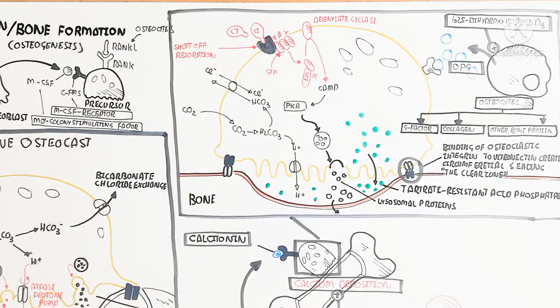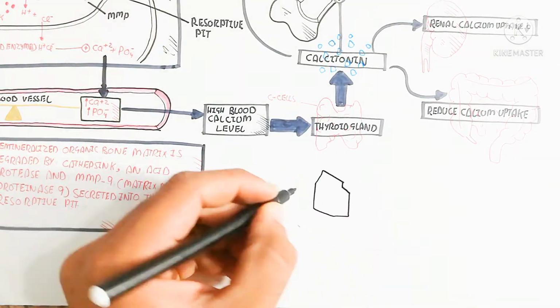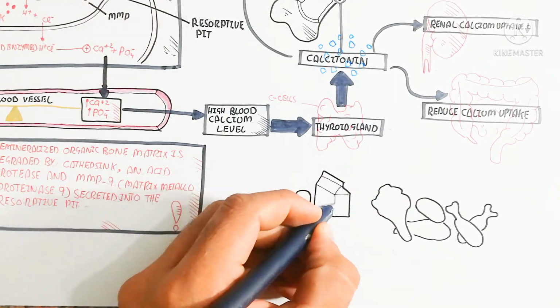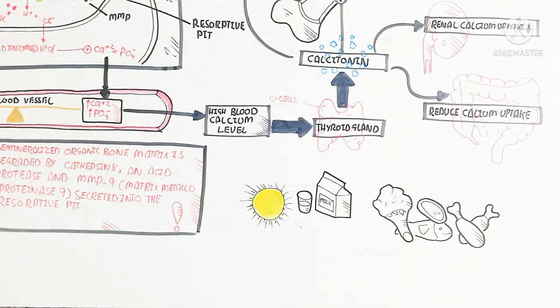This carbonic acid dissociates again, and the proton will move inside. This is the important process which is inhibited by the tartrate resistant acid phosphatase and lysosomal protein.